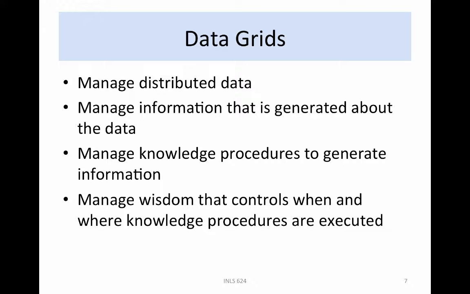A data management system can evolve to handle new types of data, new types of information, and new types of knowledge. Through virtualization layers that manage interactions with the external world, data grids can manage distributed data, manage information about the data, apply knowledge procedures to generate information, and create policy enforcement points to control when and where knowledge procedures are executed.